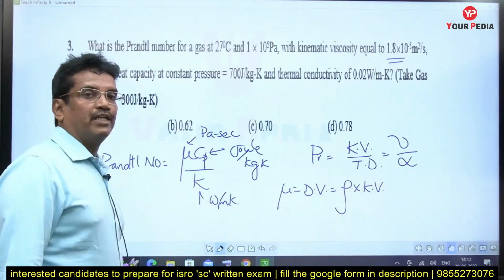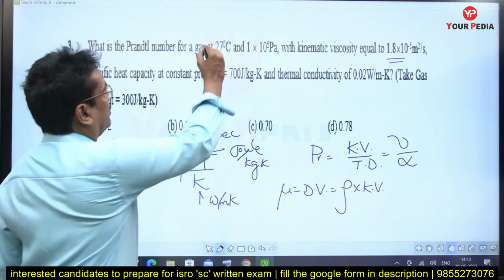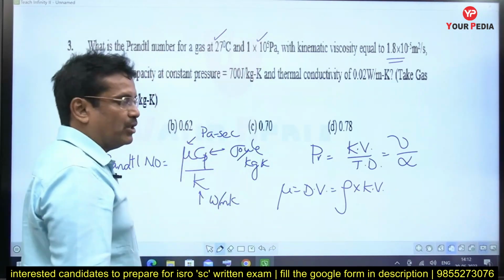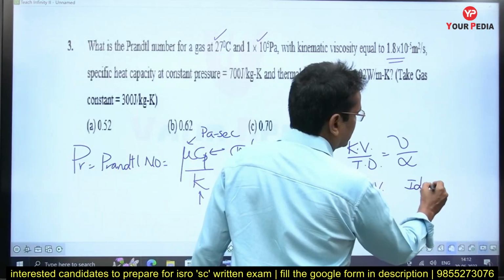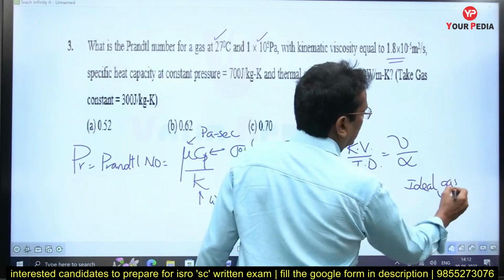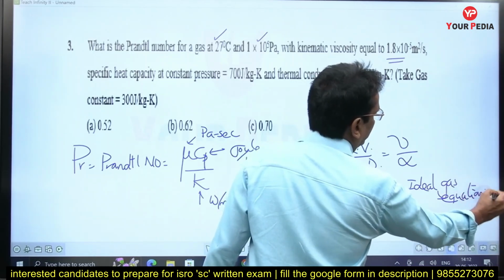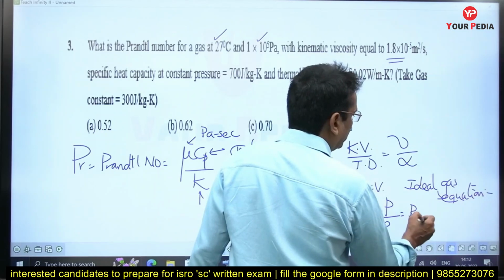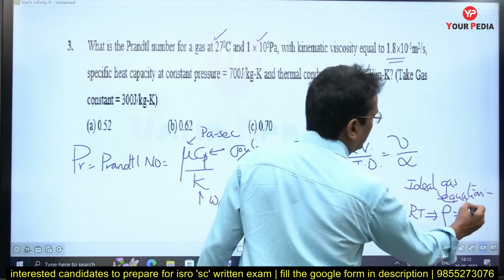We have to assume that the gas is an ideal gas, and from the given value of the temperature and the pressure, you must calculate the density. Ideal gas equation or perfect gas equation is given as P by rho is equal to RT, or rho is equal to P by RT.